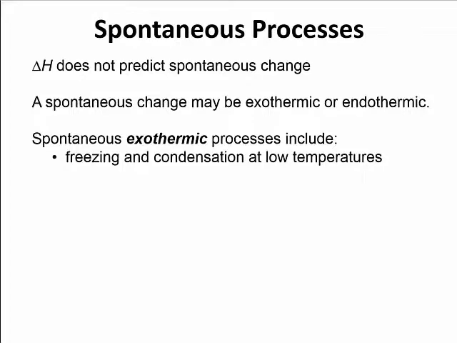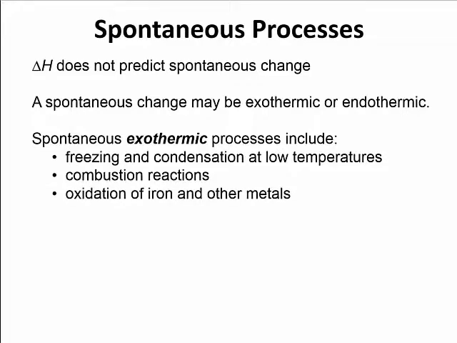We can have freezing and condensation at low temperatures. Those both involve removing energy from our system. We can have combustion reactions. Those are producing energy. We can have oxidation of iron and other metals. Those are all examples of spontaneous exothermic processes.